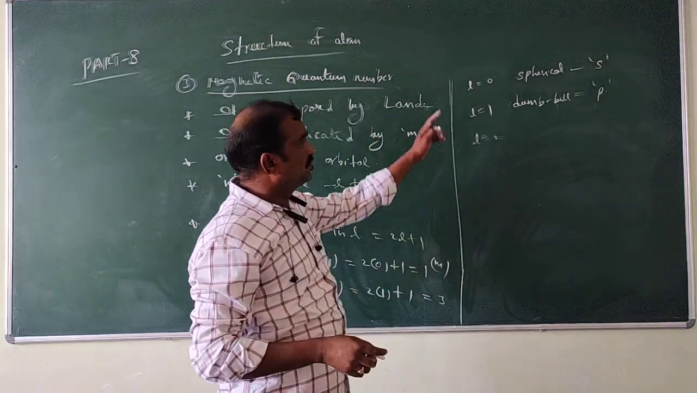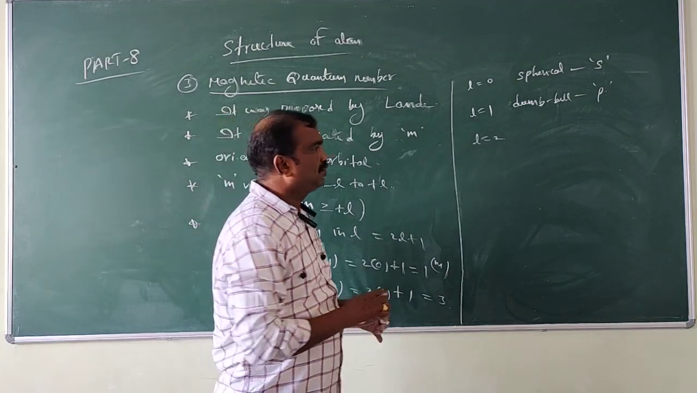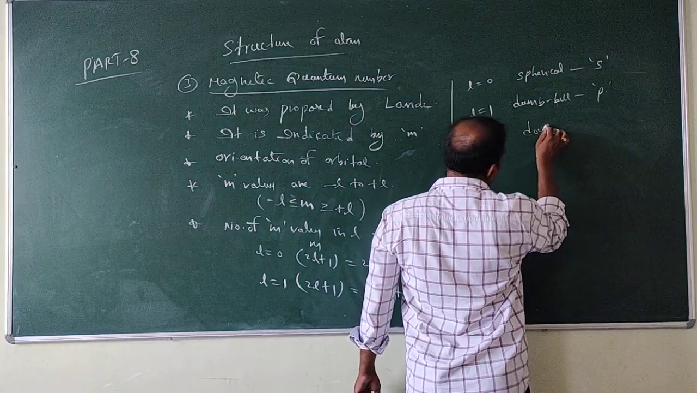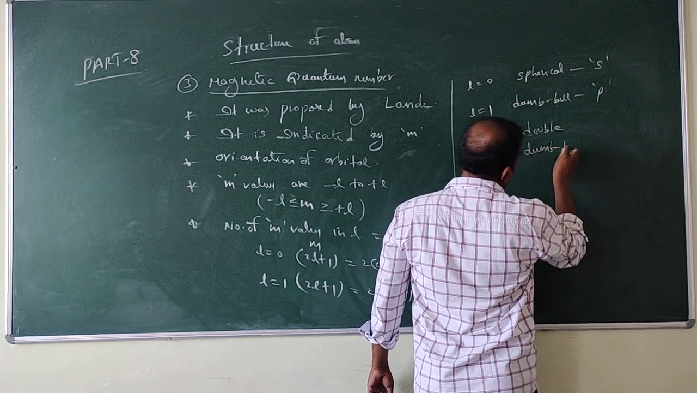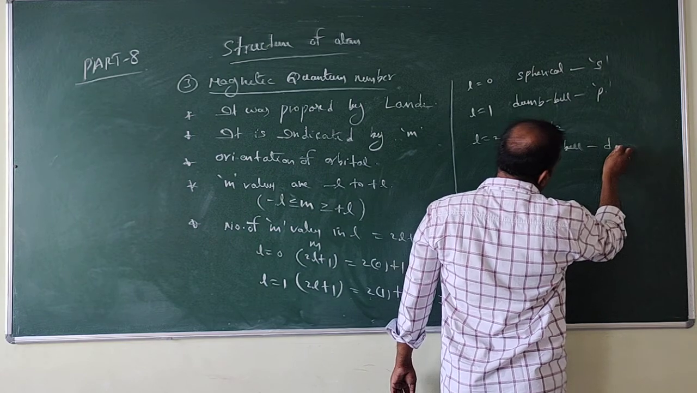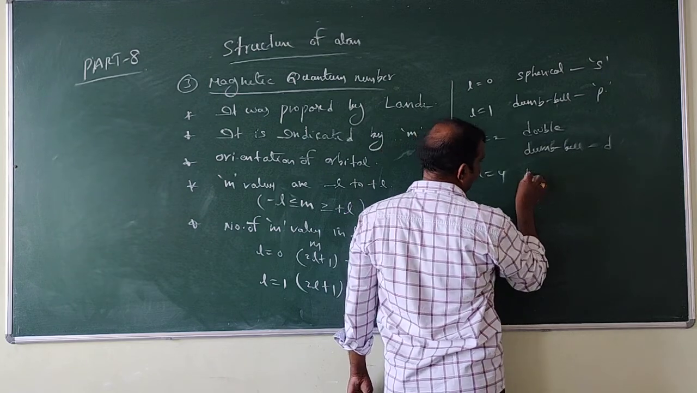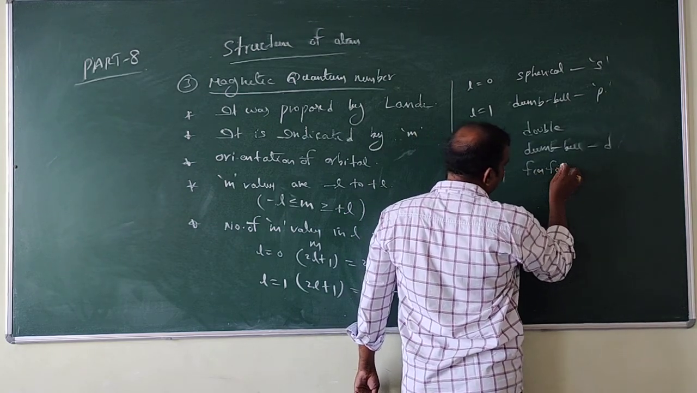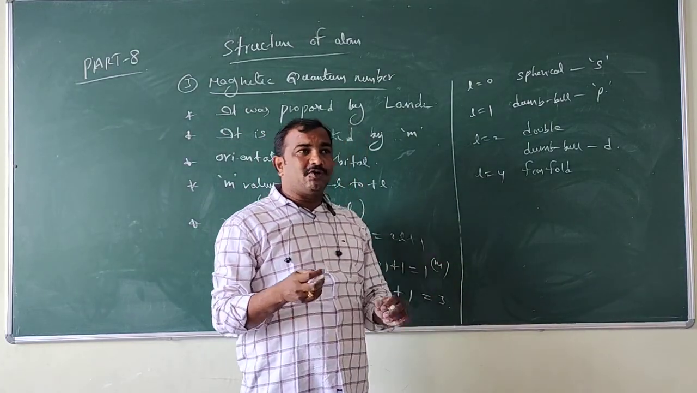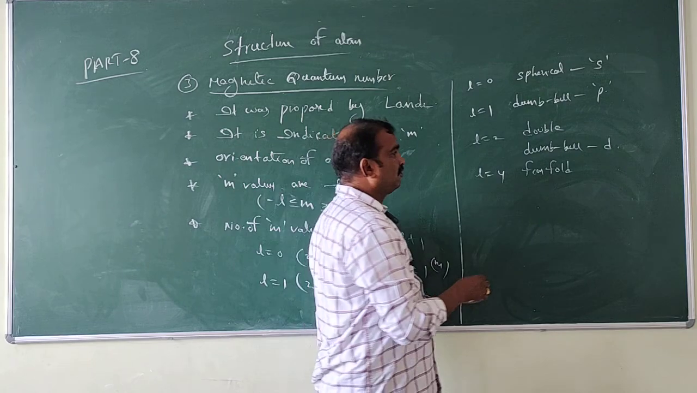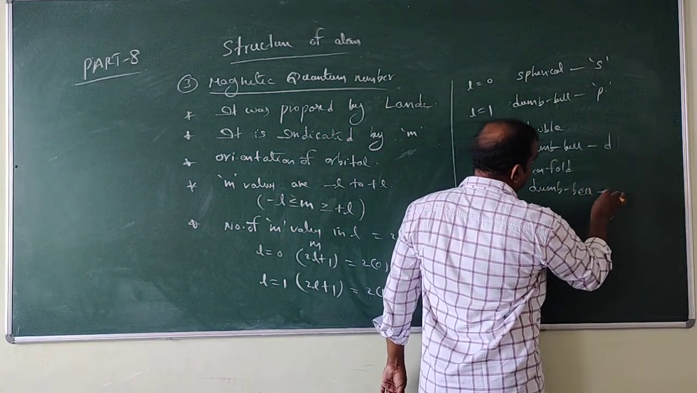See, look at here. L is equal to 0 spherical. L is equal to 1 dumbbell, that is the P orbital. L is equal to 2 is double dumbbell, that is the D orbital. L is equal to 3 is 4-fold dumbbell, that means 4 folds will come. That is the F orbital.